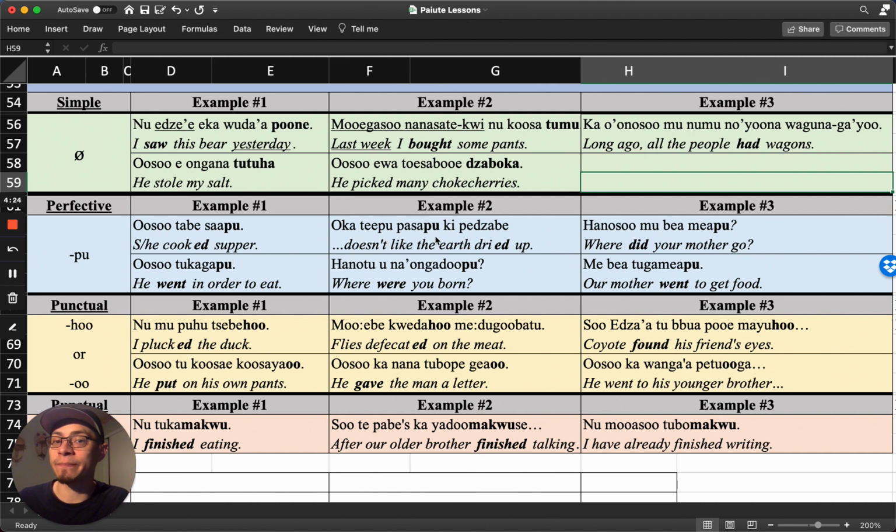Next example. Okari papasapa kai pisabi. This is part of a story. It means the earth dried up. So in this case, it's dried, id pasap.